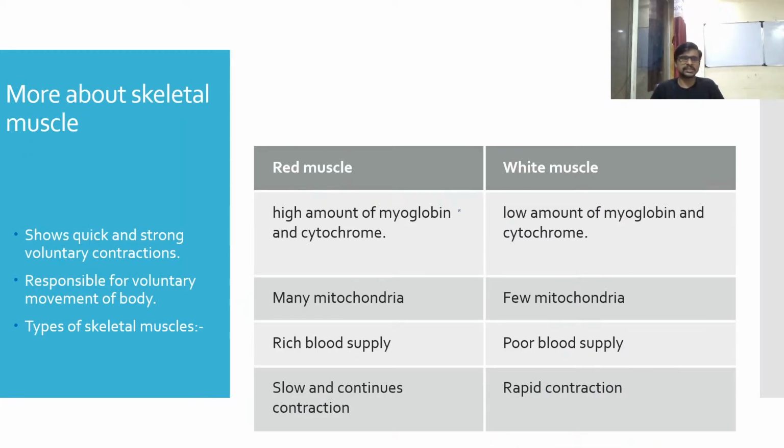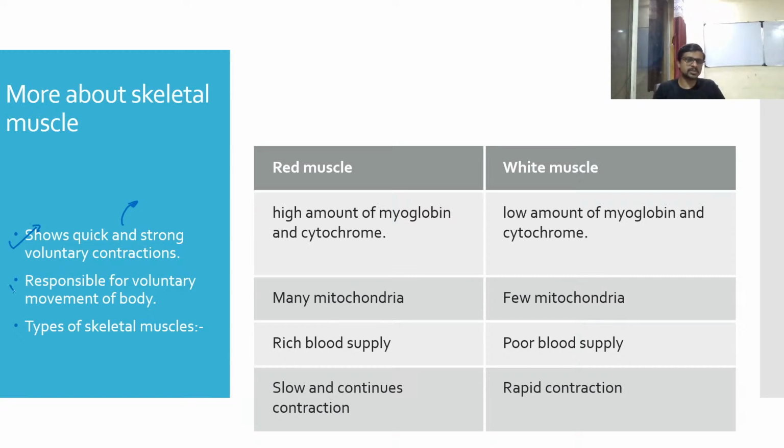Let's see a few points which are very important for your MHT CET examination. Skeletal muscle shows a quick and strong voluntary response. Skeletal muscles are specialized for quick and strong responses.